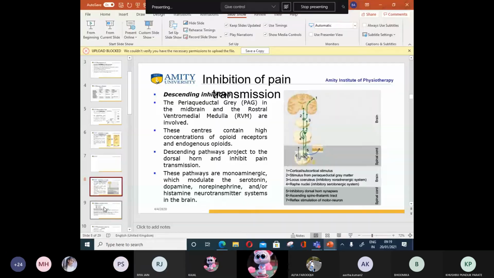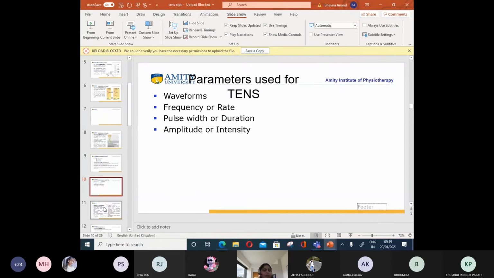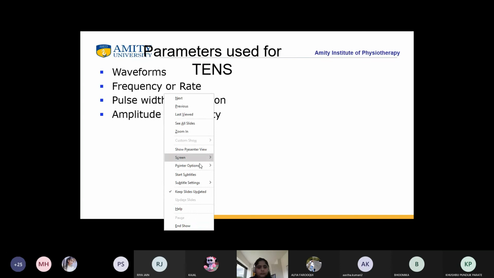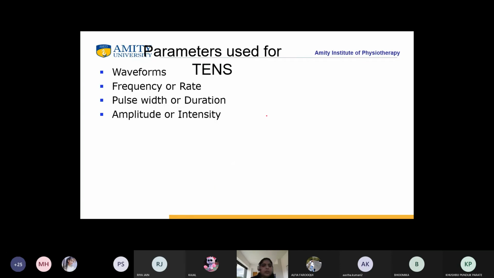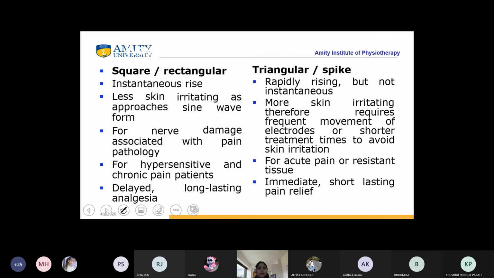So this is inhibition of pain transmission. Now, what are the parameters which are used for TENS? There are four primary parameters which are used for TENS. Number one is the waveform. Number two is frequency or rate. Number three is pulse width or duration. And fourth is the amplitude or intensity.